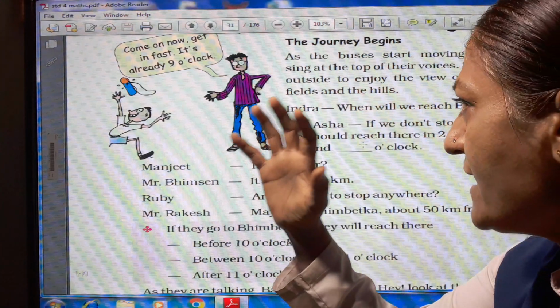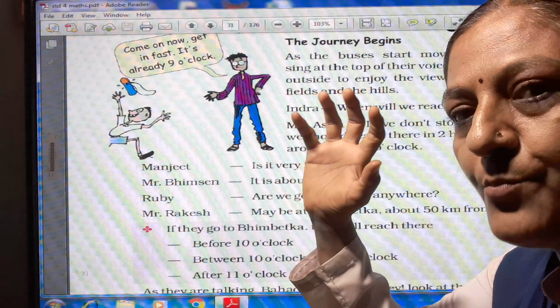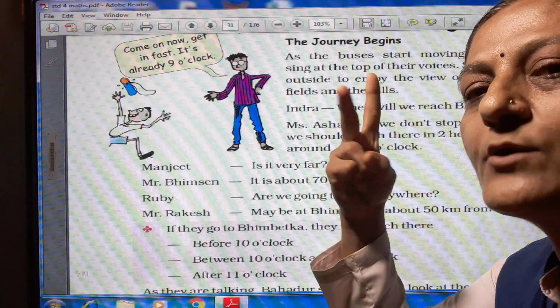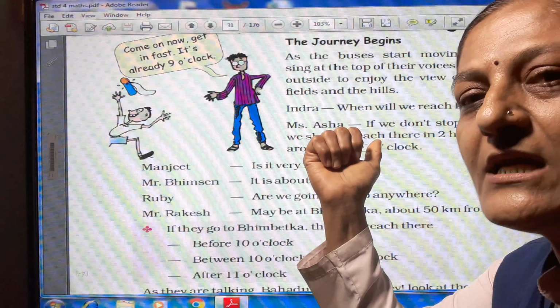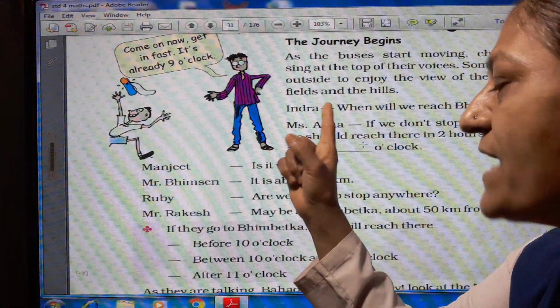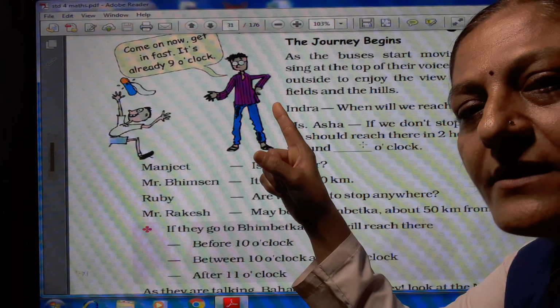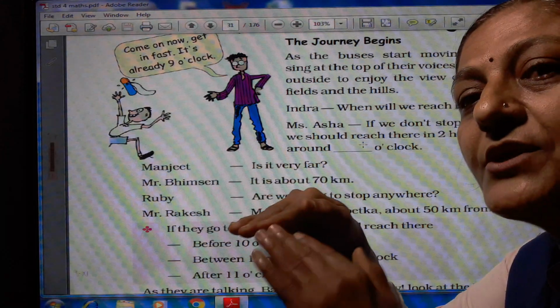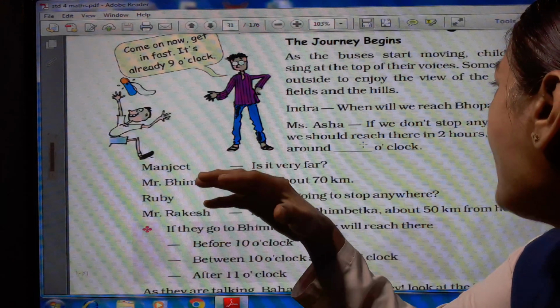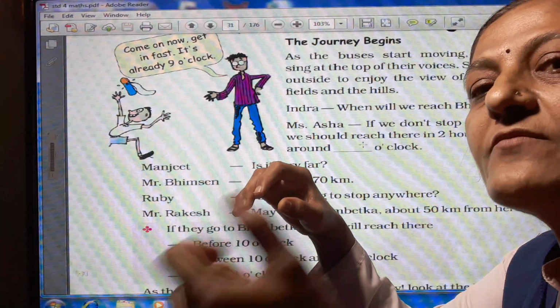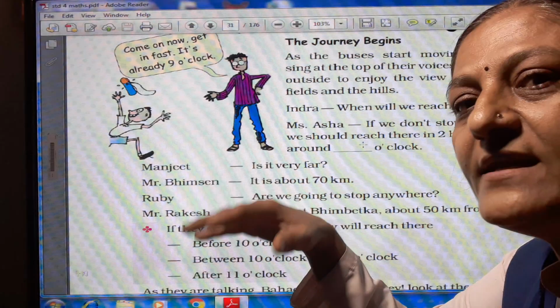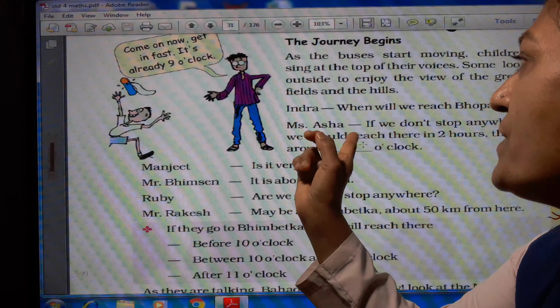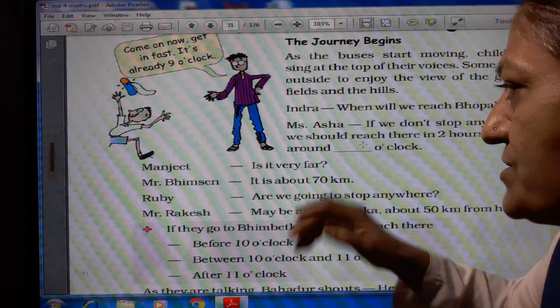So it takes 2 hours because the distance is 70 kilometers. They started at 9 o'clock, and if they do not take any halt or stop for anything, they will reach around 11 o'clock.